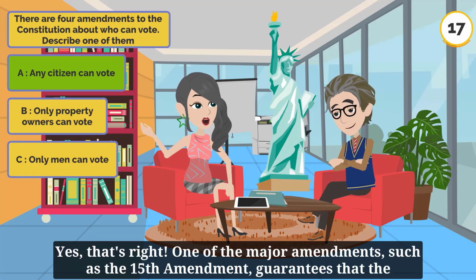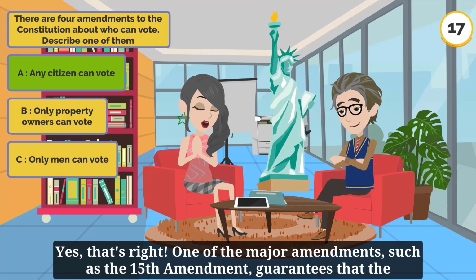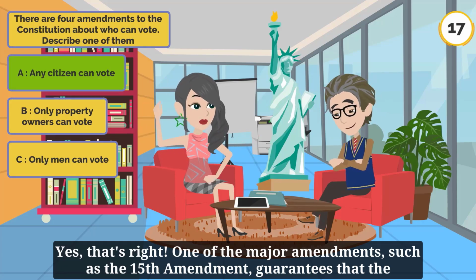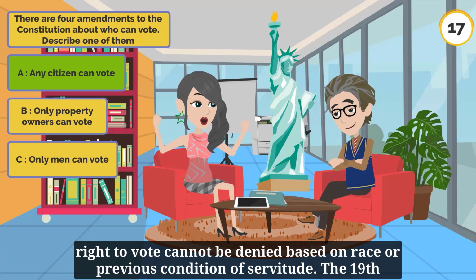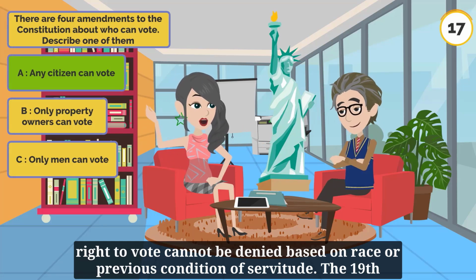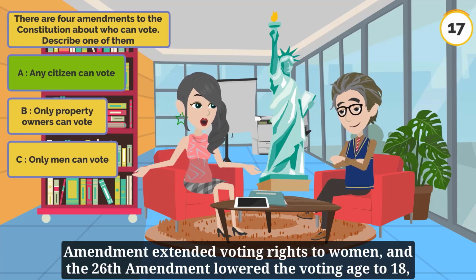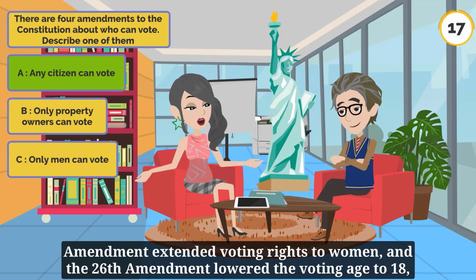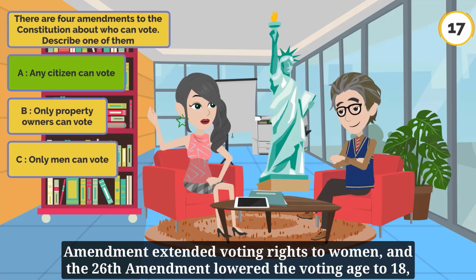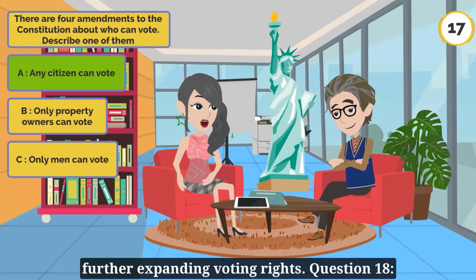Yes, that's right. One of the major amendments, such as the 15th Amendment, guarantees that the right to vote cannot be denied based on race or previous condition of servitude. The 19th Amendment extended voting rights to women, and the 26th Amendment lowered the voting age to 18, further expanding voting rights.